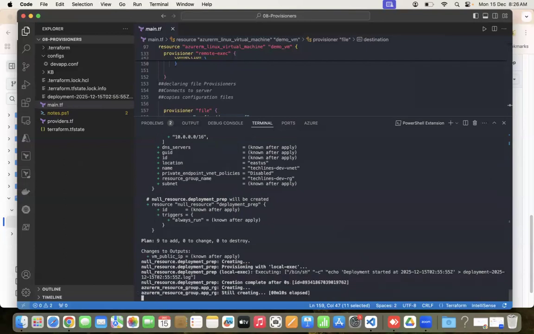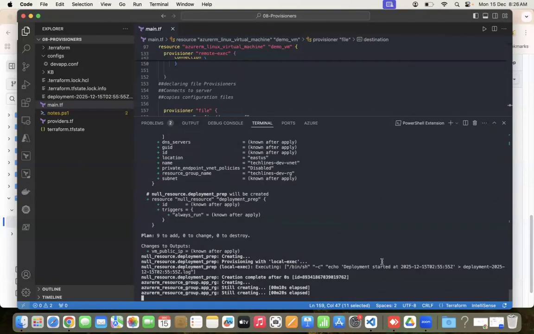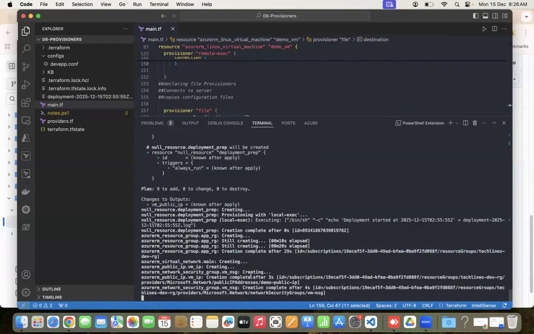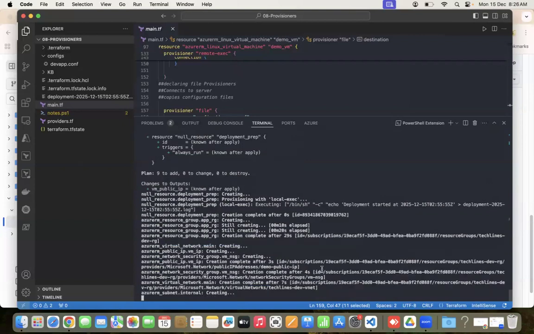It is now creating the remote resource group, I think. Then it will create VNets, subnet, then VM. All the VM related components. It can be storage, like a disk, NIC card, public IP. It is creating NSG rules. It might take a minute or two.